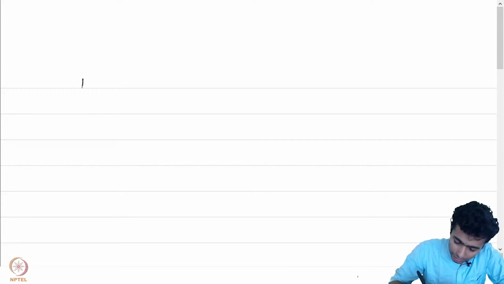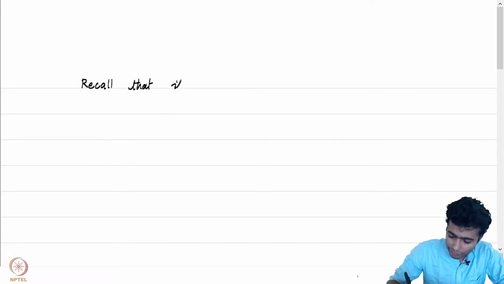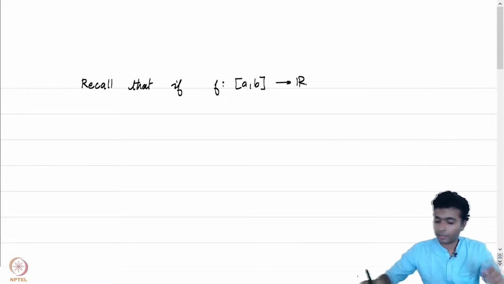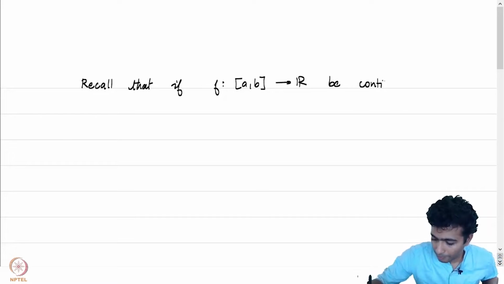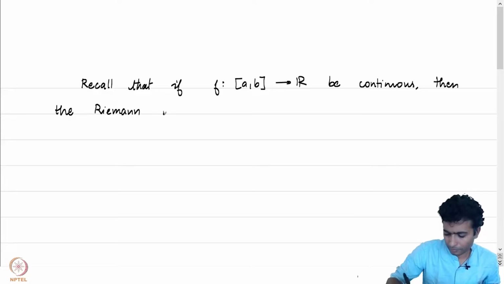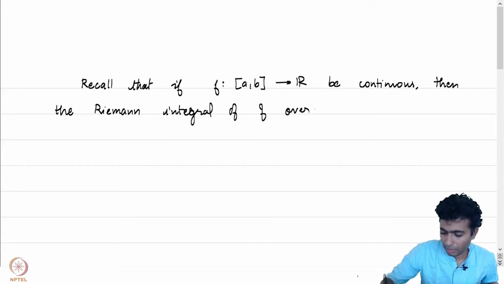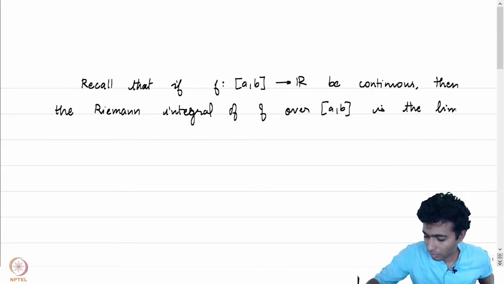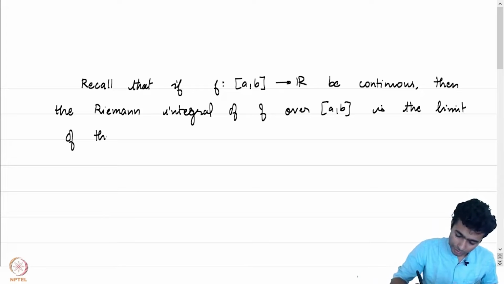So, recall that if f is a continuous real valued map on the closed interval [a, b], then the Riemann integral of f over [a, b] is defined as the limit of the Riemann sums.